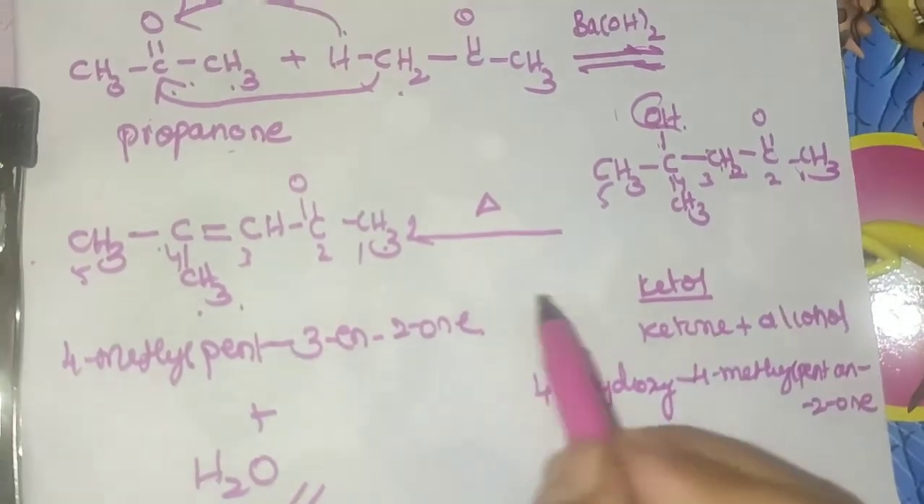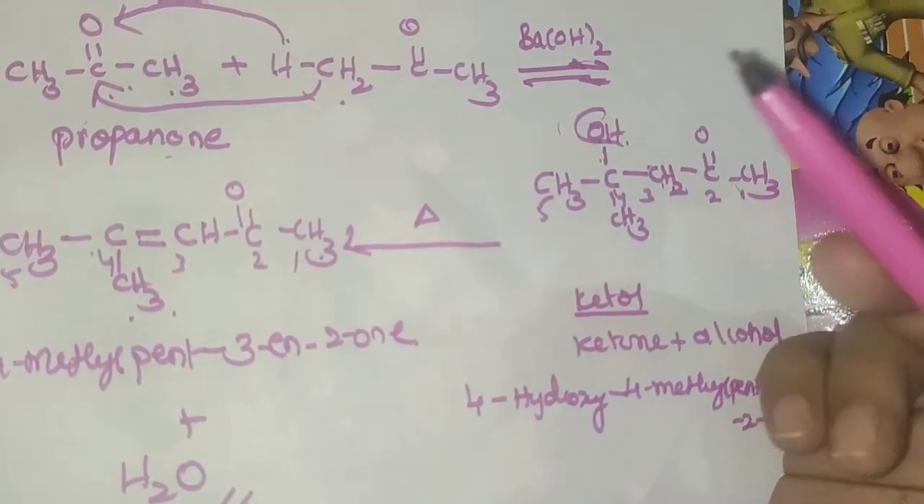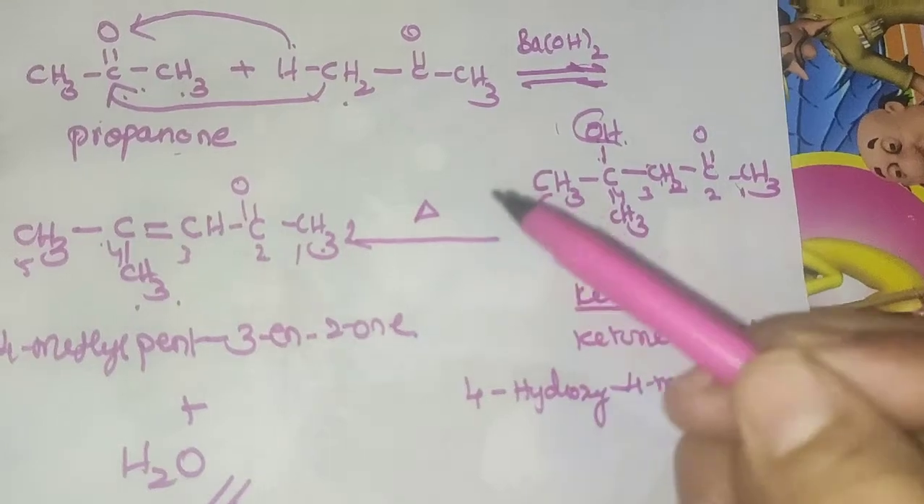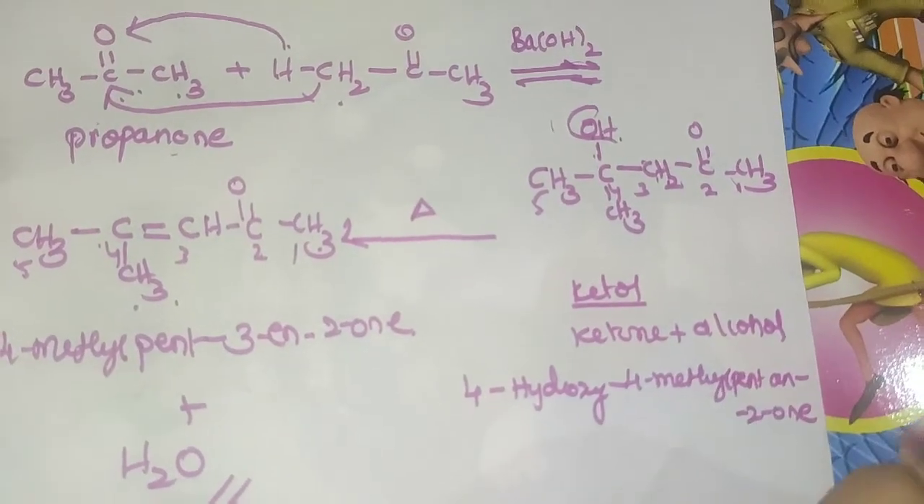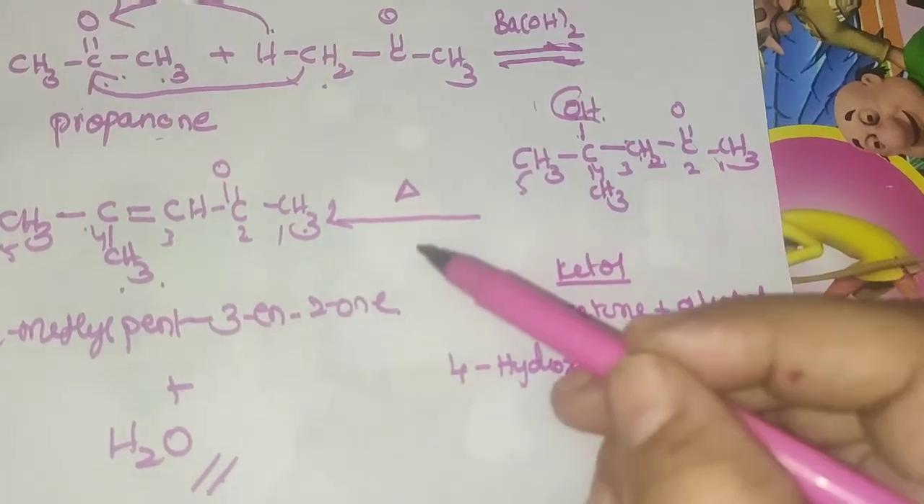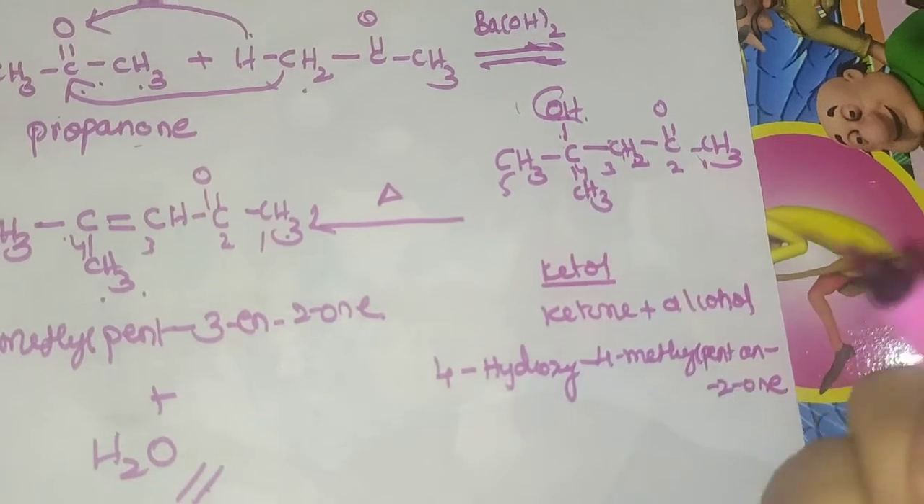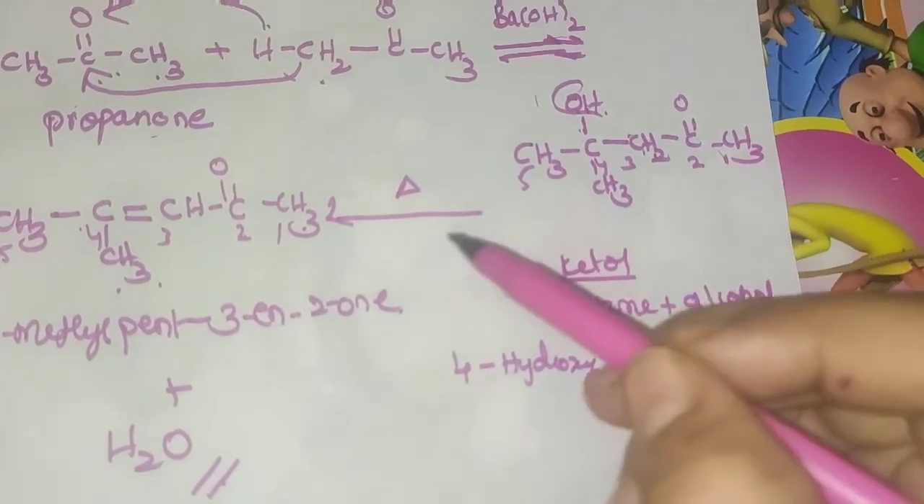So this is about the aldol condensation, that is in the formation of aldehydes, and this reaction is for ketones. This is known as ketol condensation, or generally we can represent it as aldol condensation. This is a very, very important reaction, and this is a very important mechanism for your examination purpose.